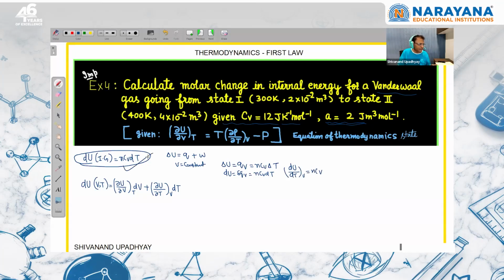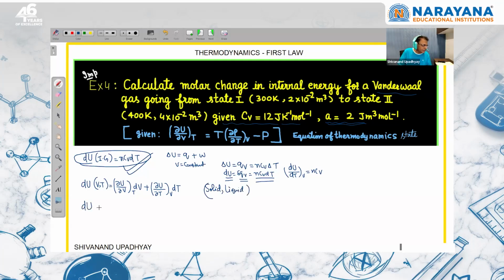And that's why this is derived by using this equation. Now for van der Waals real gas, or for solid, liquid, for all the substances, this formula is valid. If volume is constant, dU is equal to nCv dT. So dU upon dT at constant volume is n into Cv. So I can put this for solid, liquid and van der Waals real gas. For all, I can use this equation.